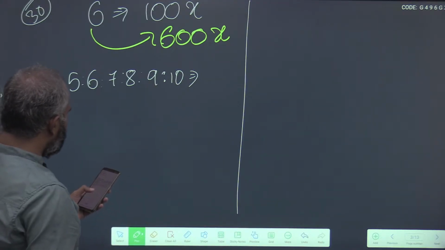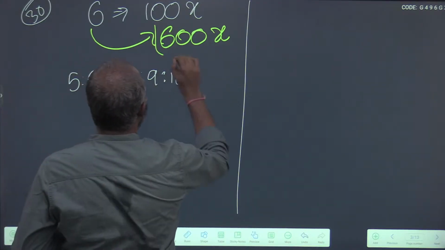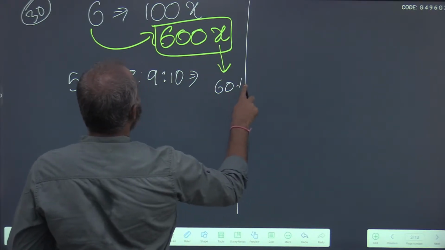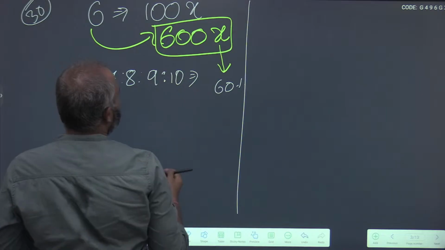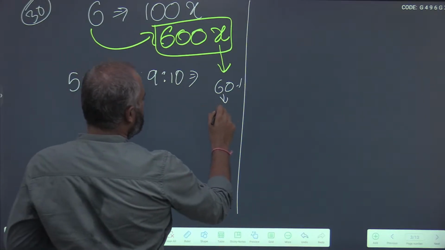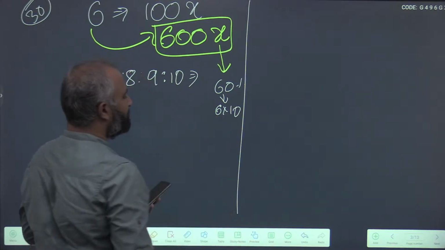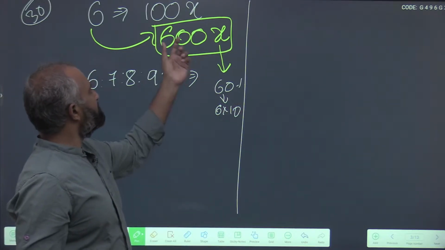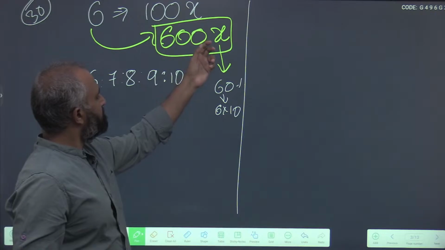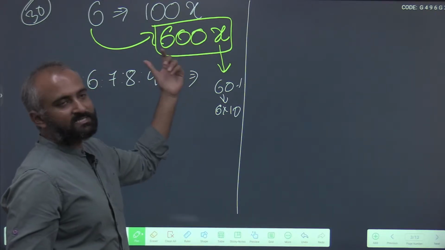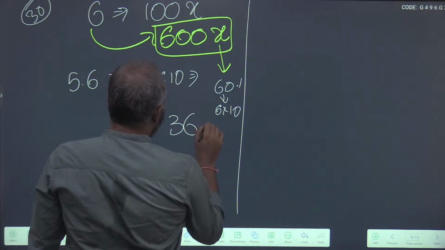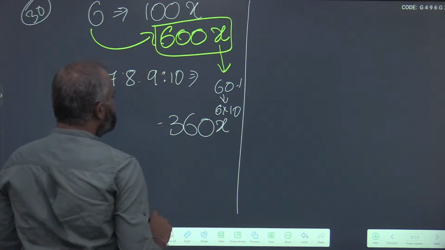And overall he scored 60%. That means out of the 600x, he scored how much? 60% of 600x, do not calculate, try to calculate this mentally. 60% is 6 into 10%. What is 10% of 600x? It is 60x. 60x into 6 is 360x. So the total marks he has obtained is 360x.